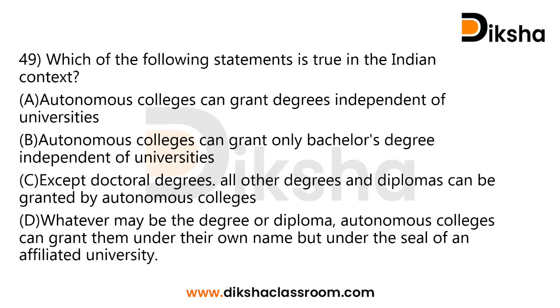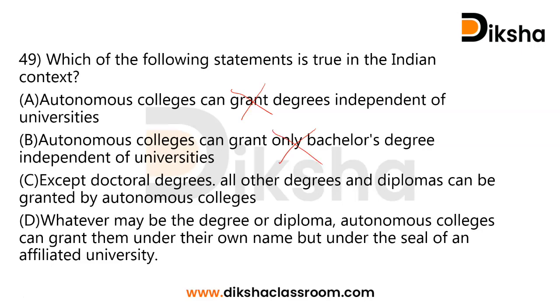So the final degree will be issued by the affiliated university, which means autonomous colleges need to be affiliated to a certain university. The certificate will be provided under the name of the affiliated university. So the statement that autonomous colleges can grant degrees independent of universities is false. Autonomous colleges can grant only bachelor's degrees, that's also false.